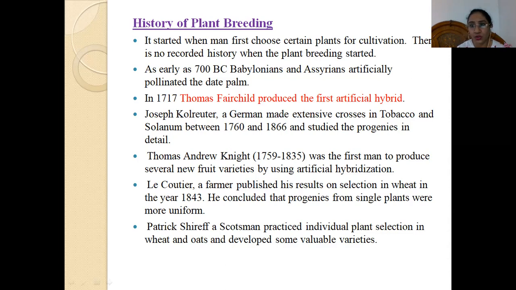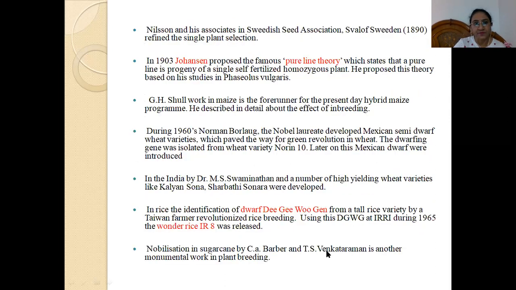They were more uniform. Patrick Shirreff, a Scotsman, practiced individual plant selection in wheat and oats and developed some valuable varieties. Nilsson and his associates in the Swedish Seed Association refined the single plant selection. Then in 1903, Johannsen proposed the famous pure line theory.